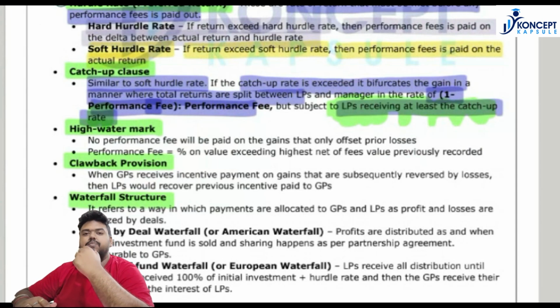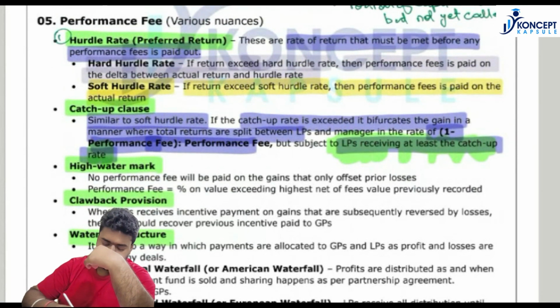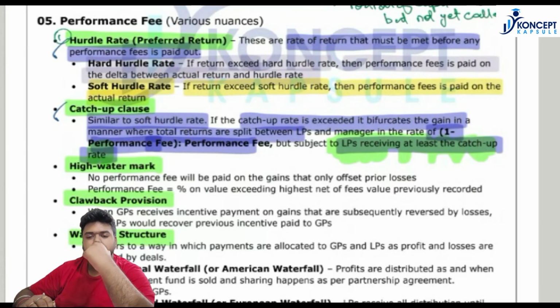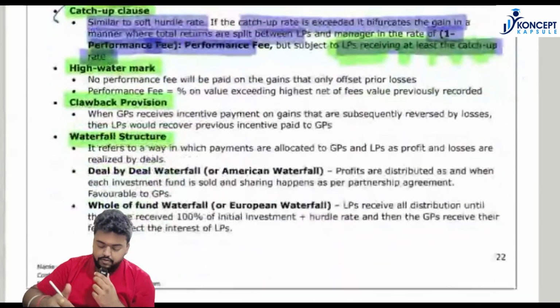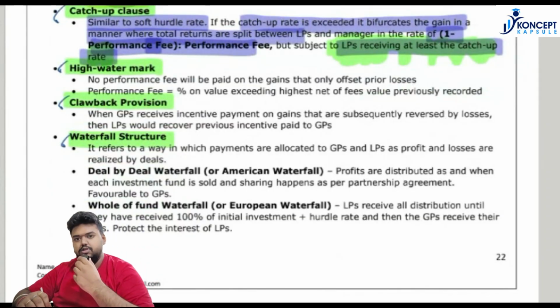In today's video, we will be doing the remaining portion for fee structure. So in the previous class, we had seen two major clauses for the performance fees. One was the hurdle rate, the second was the catch-up clause. We also did an example which differentiated between hard hurdle rate, soft hurdle rate, and what a catch-up clause means, right? So today what we will do is high watermark, clawback provisions and waterfall structure.